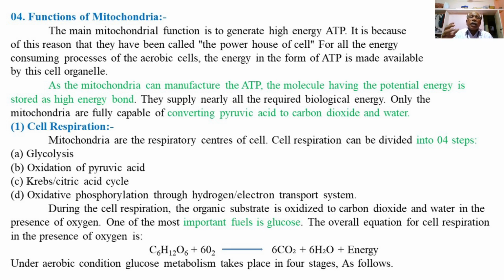Mitochondria are the respiratory centers of the cell, where tissue respiration takes place by means of oxygen provided to the cells, and this process is called cell respiration.